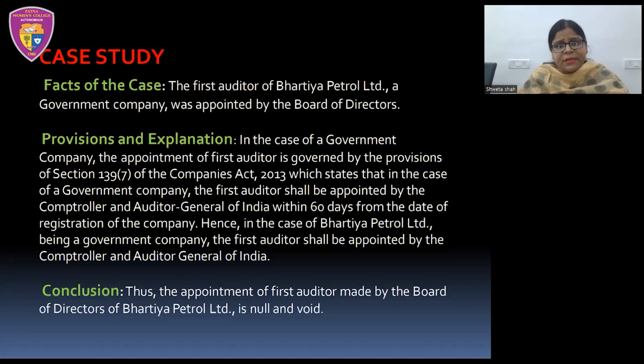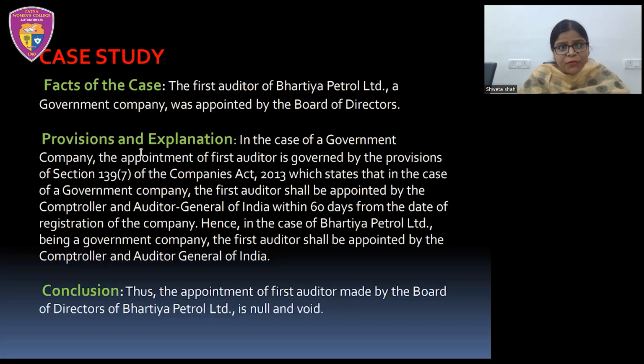Just now we had discussed the legal provisions related to section 139, subsection 7 of the Companies Act 2013. We had discussed that in case of a government company, the Comptroller and Auditor General of India shall appoint the first auditor within 60 days from the date of incorporation of the company. But in this case, the first auditor has been appointed by the Board of Directors. So we can say that this appointment is not valid because here the power to appoint the first auditor is in the hands of the Comptroller and Auditor General of India.